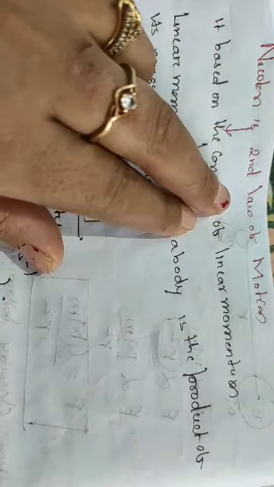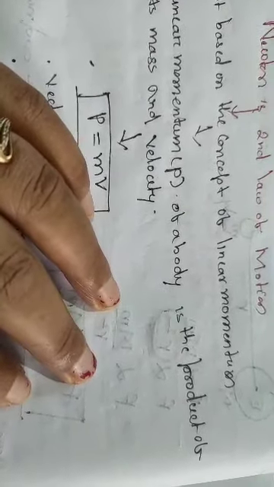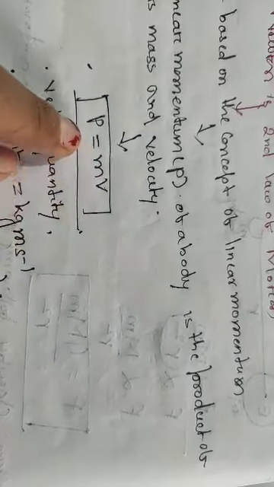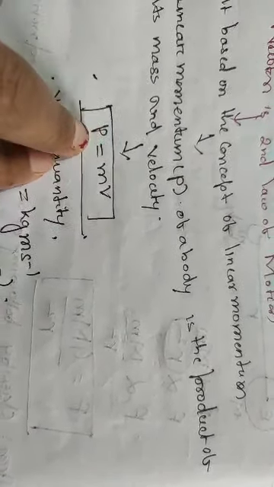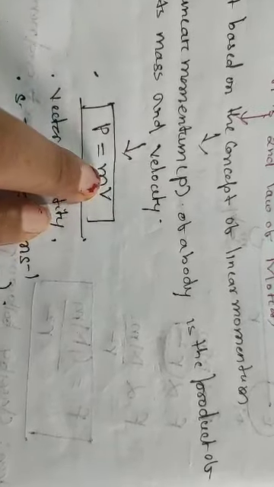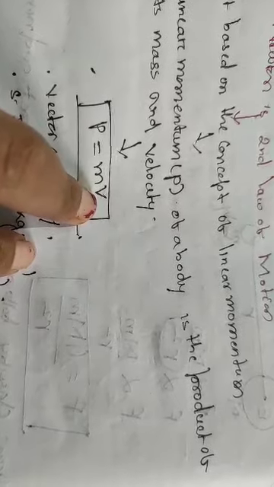Now students, we will move to Newton's second law. To understand Newton's second law, it is completely based on linear momentum. Okay, so what do you mean by linear momentum? Linear momentum is nothing but, see here I have written a symbol, small p. This is the symbol for linear momentum, this is the symbol for the mass of the body, and this is the symbol for the velocity of the body.